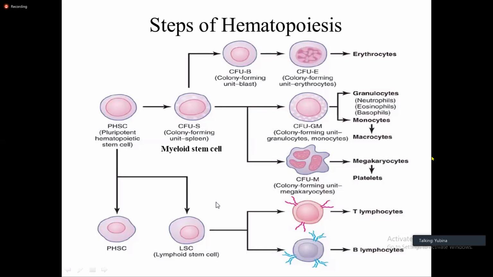Right? So we'll be talking about each of these types of hematopoiesis as we move on with our later chapters. Okay, so this is just the basic.